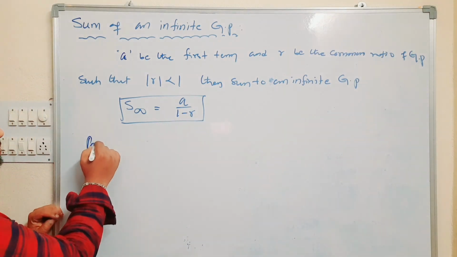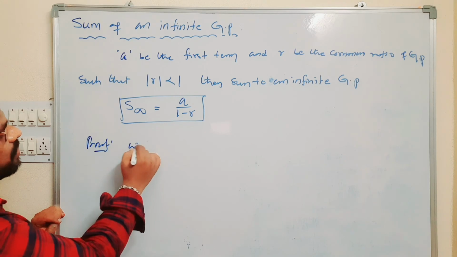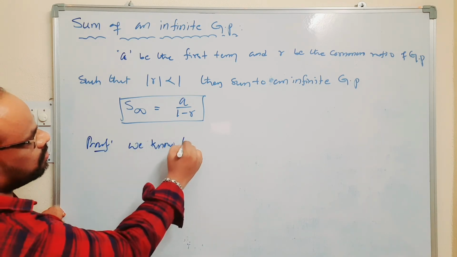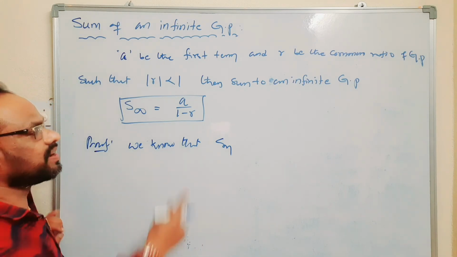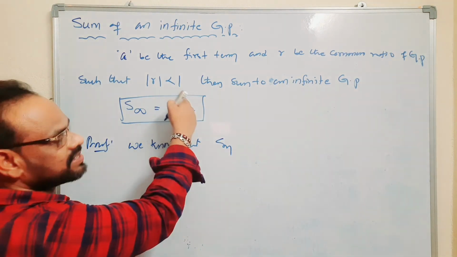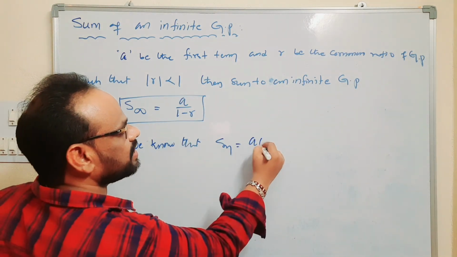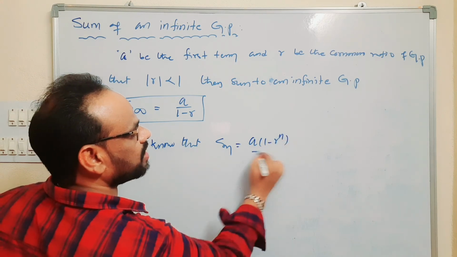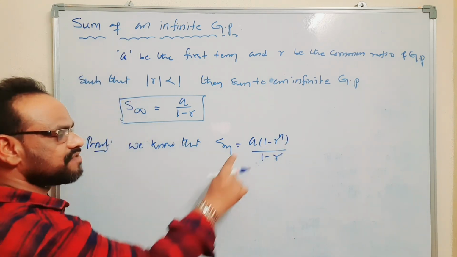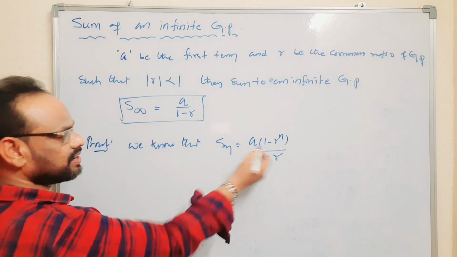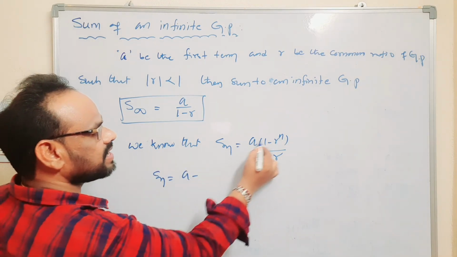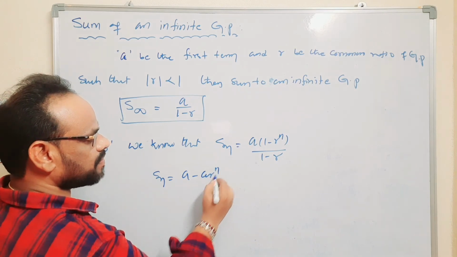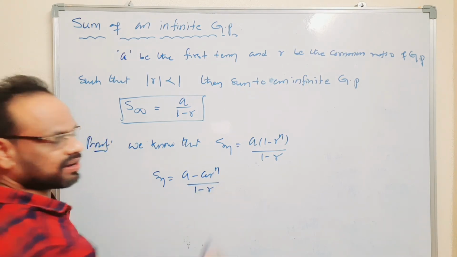Proof. We know that the sum of n terms where r is less than 1 is a into 1 minus r power n by 1 minus r. If you multiply by a, Sn is equal to a minus a r power n by 1 minus r.